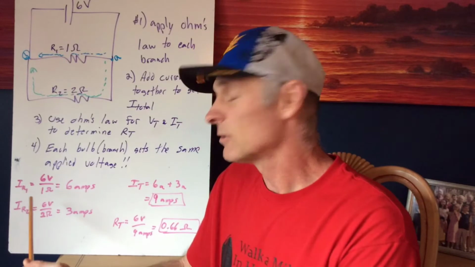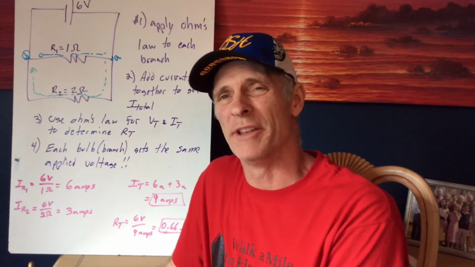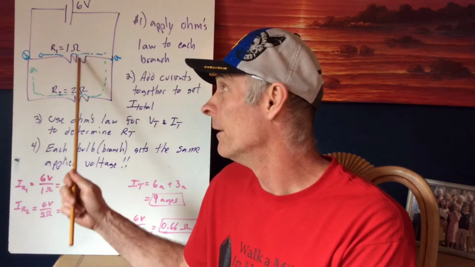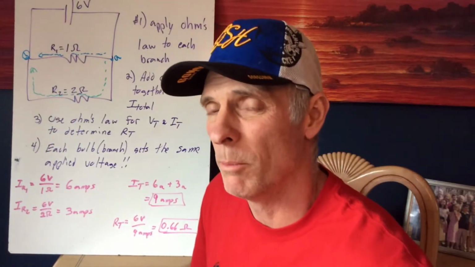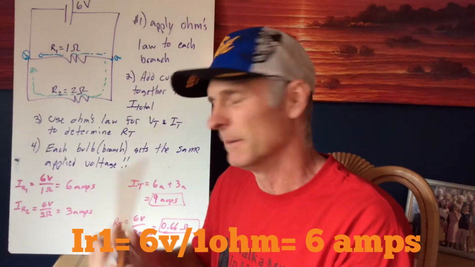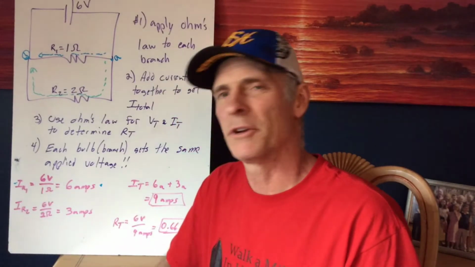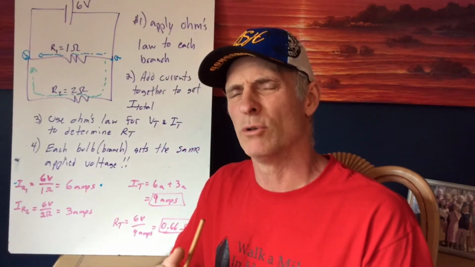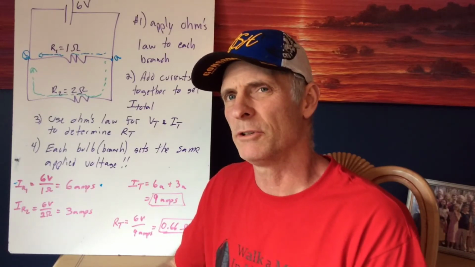Let's make that change. Okay, guys, here's what we have right down the bottom here. I designated this as I sub R1, which means the current that goes through resistor 1, that's the blue current up here. That blue current would be 6 volts divided by 1 ohm to give you 6 amps. Let me put a little blue dot here so you know that the current that we found is the one that goes through the top branch. That's through R1. What about R2?